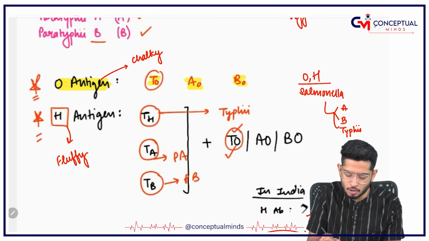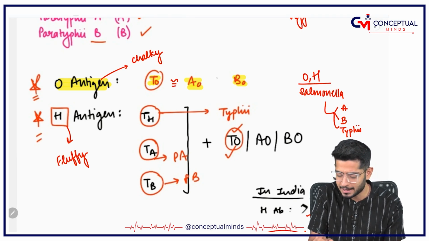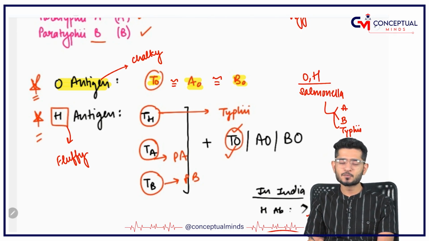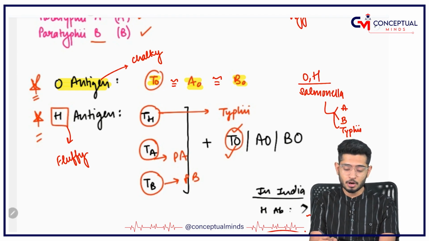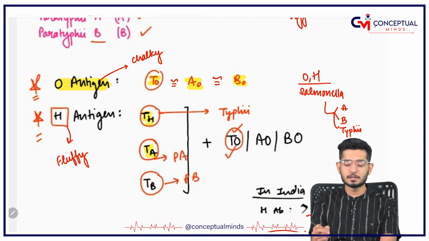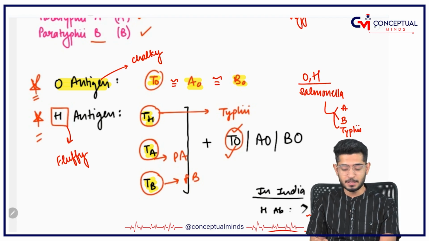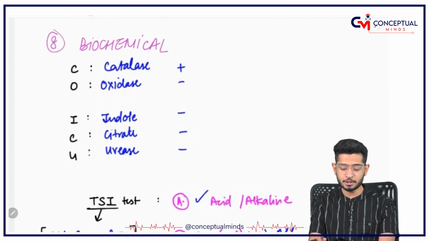That means the O antigen of Typhi is equivalent to the O antigen of Paratyphi A and of Paratyphi B. So, what to do? You have to check the H antigen, because TH is for Typhi, AH is for Paratyphi A, and BH is for Paratyphi B. Plus anything can be there, no issue. You got it? Good.